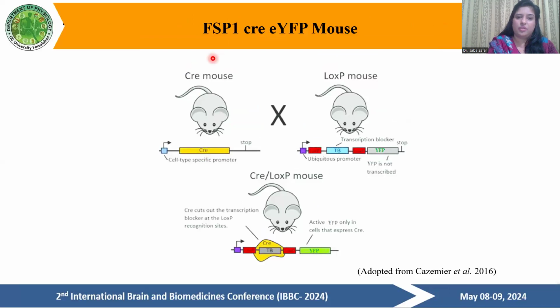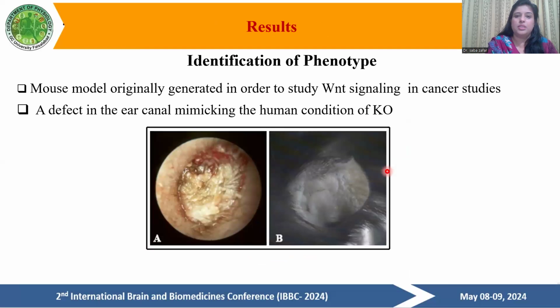Second, using the same technology, we made an FSP1 Cre EYFP mouse, in which between two loxP sites there is a transcription blocker. When this mouse is crossed with the Cre mice, Cre removes the transcription blocker, and there is production of yellow fluorescent protein, which indicates that FSP1 cells are present. So what are the results?